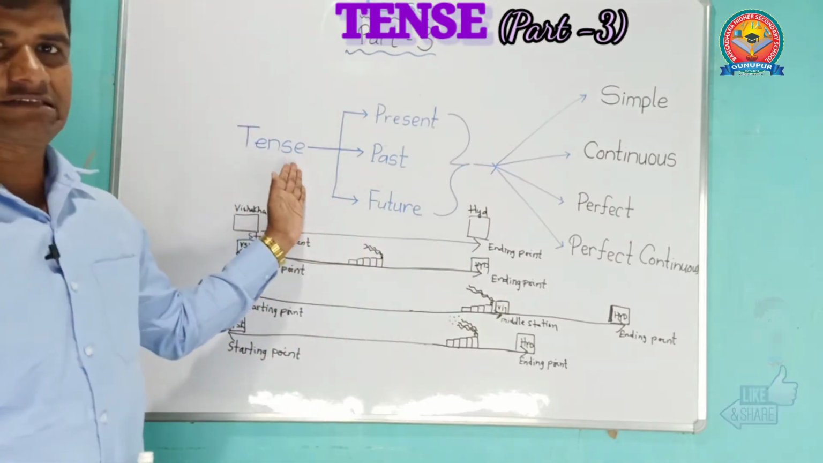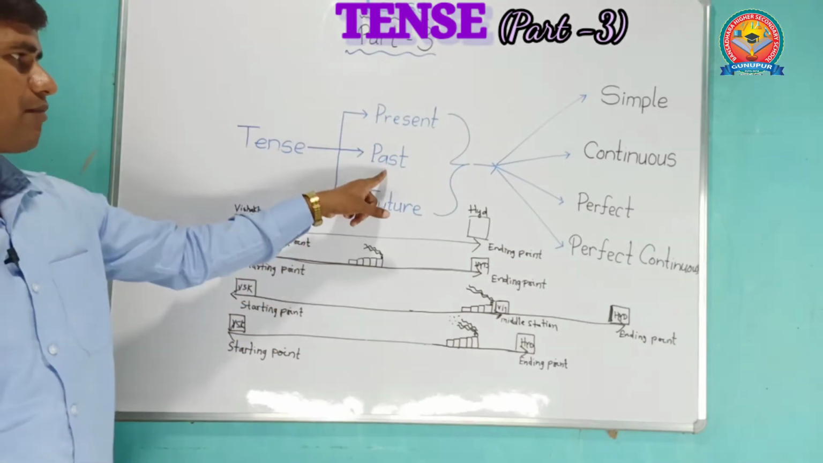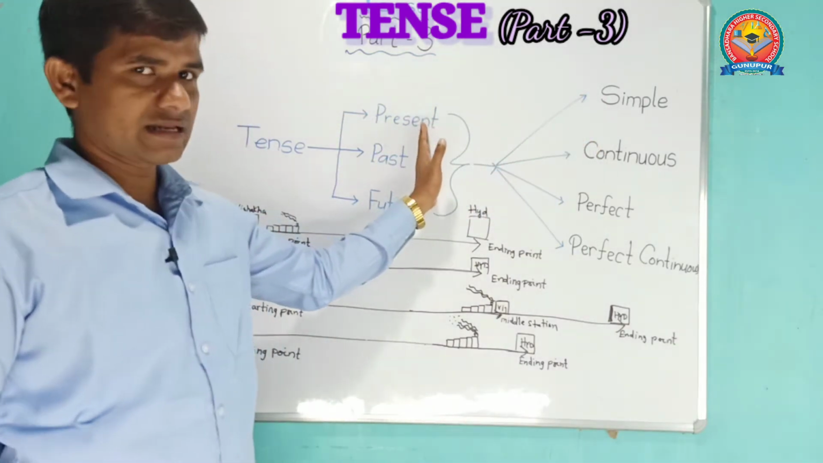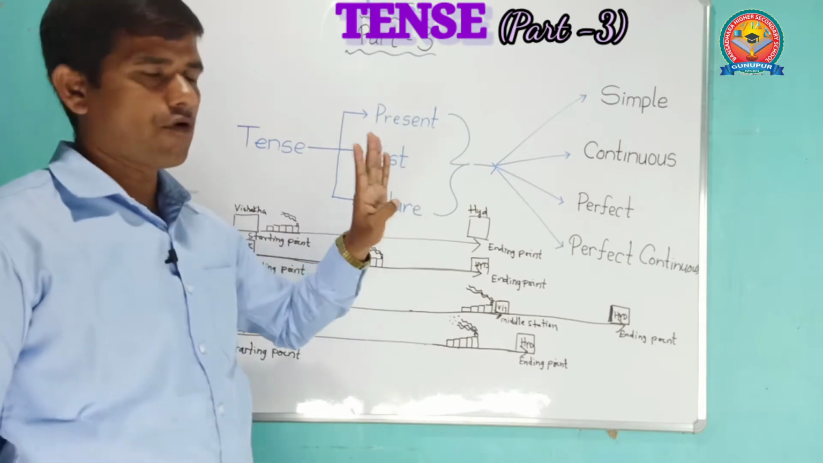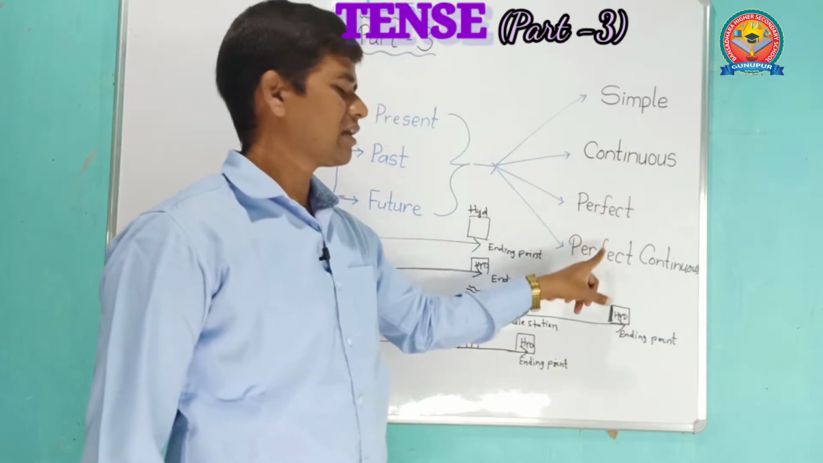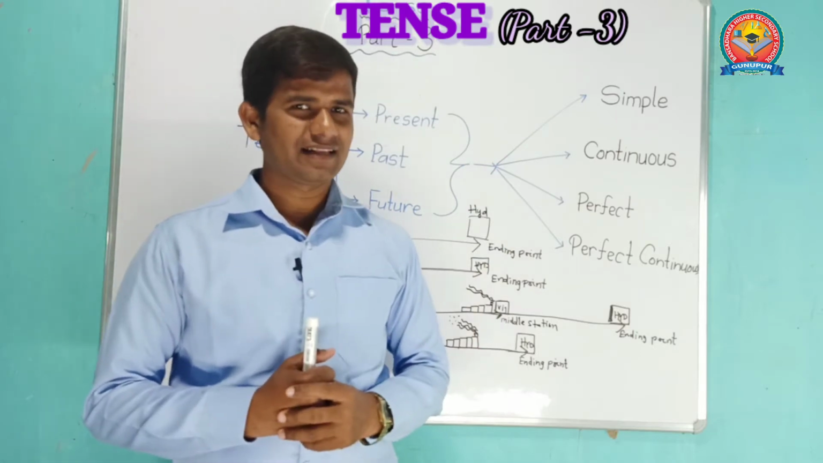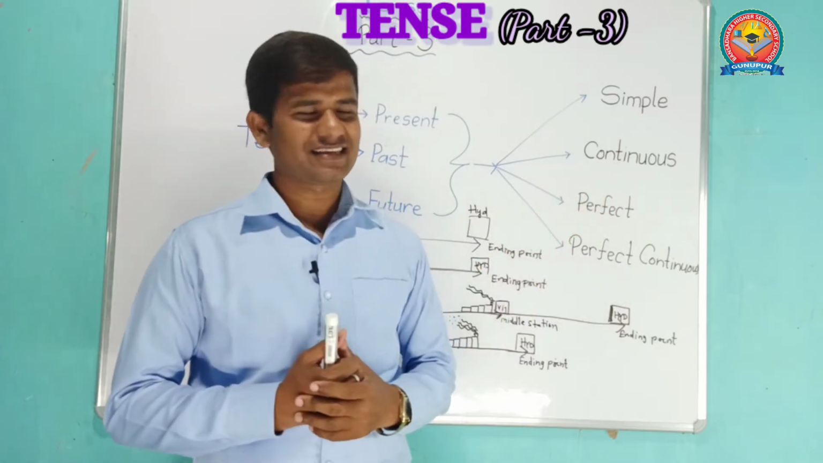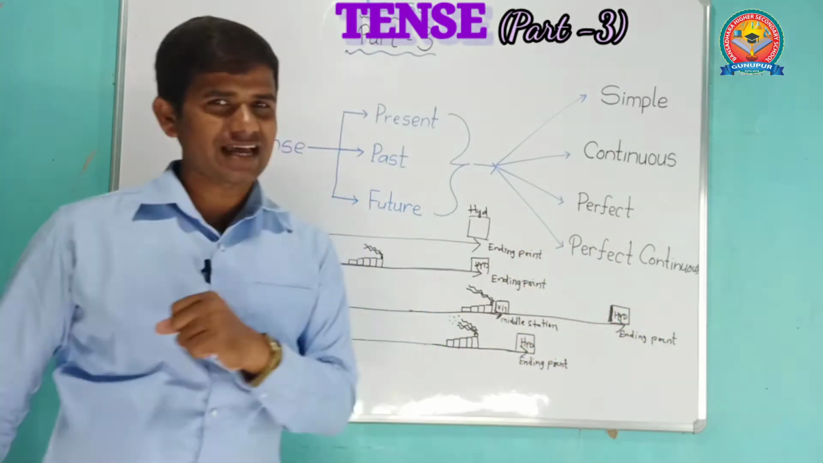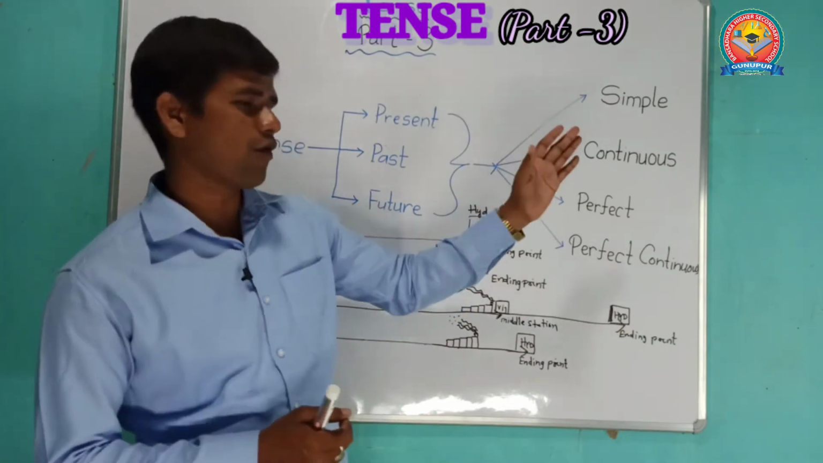Just see this tree chart, friend, so that you will get a clear idea. Tenses are 3 types: present, past, future, and each tense has 4 categories. Present tense has 4 categories, past 4, future also 4. What are those? Simple, continuous, perfect, perfect continuous. Okay, then how to identify simple, continuous, perfect and perfect continuous? I'll give you one best example which will make you clear about all this.